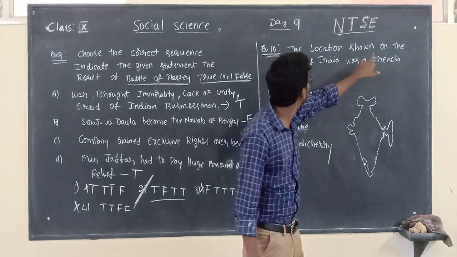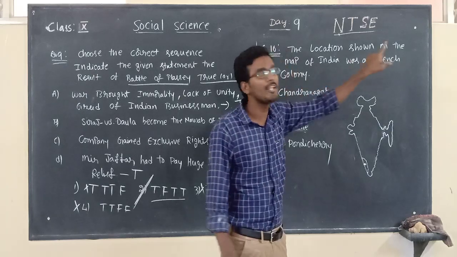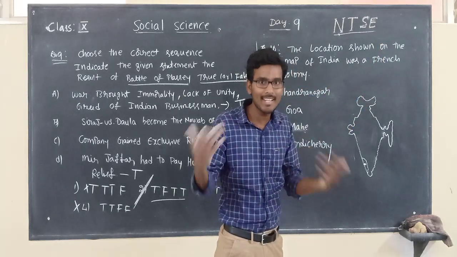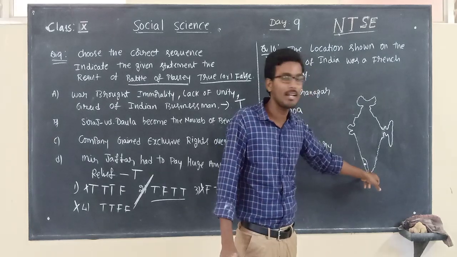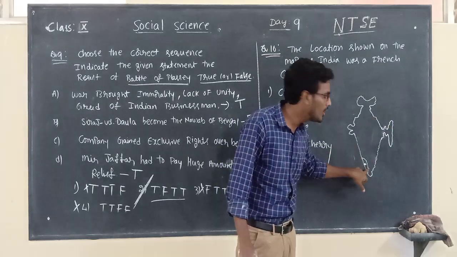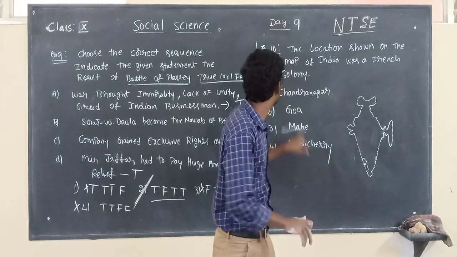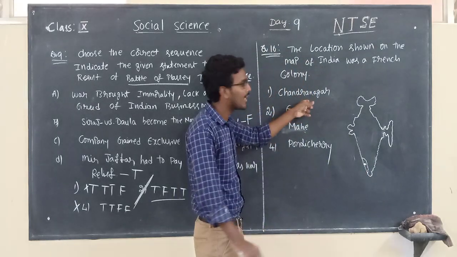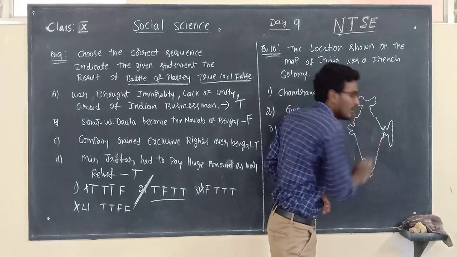So the location shown on the map, one and only location, was an important French colony. They asked directly, which is the French colony shown on the map given there. In this map, one and only place is located, that place is in Kerala, right? So options: Chandranagar. Where is Chandranagar located? Chandranagar is a British colony. It is located here. This is wrong.